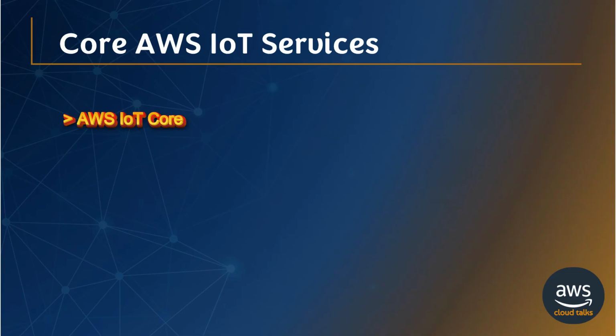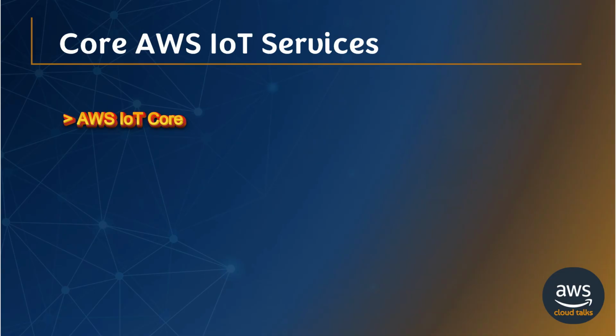AWS IoT Core is a managed cloud service that lets connected devices easily and securely interact with cloud applications and other devices. AWS IoT Core can support billions of devices and trillions of messages and can process and route those messages to AWS endpoints and to other devices reliably and securely.